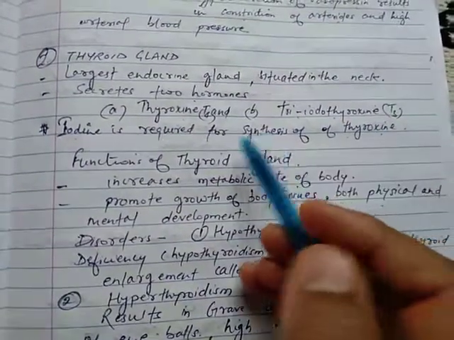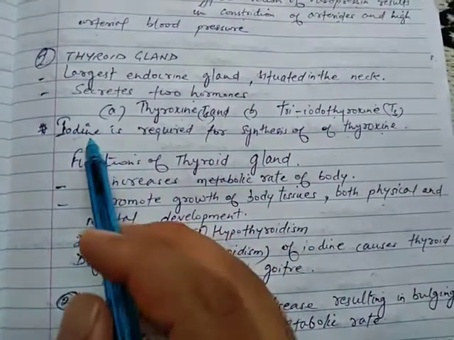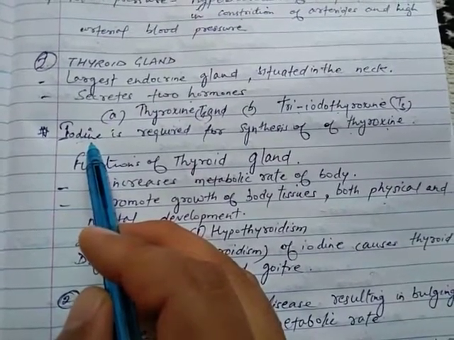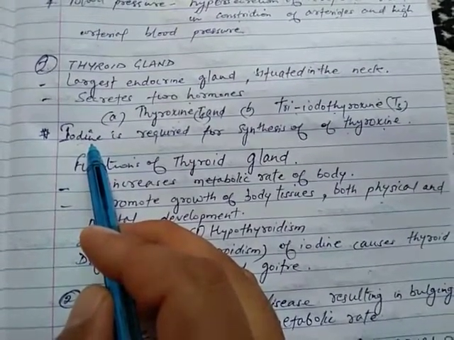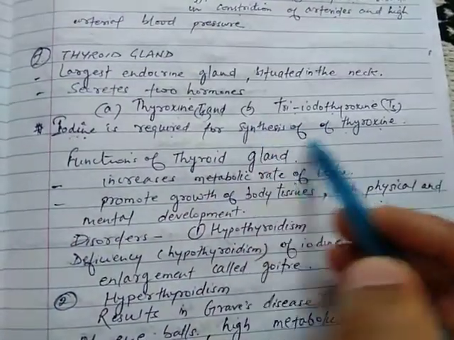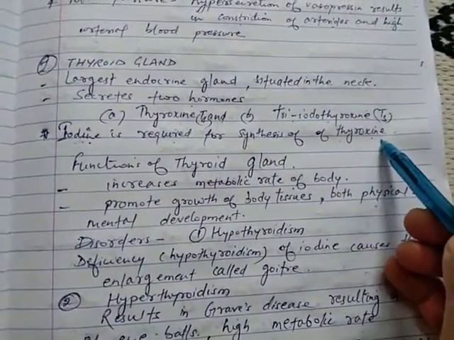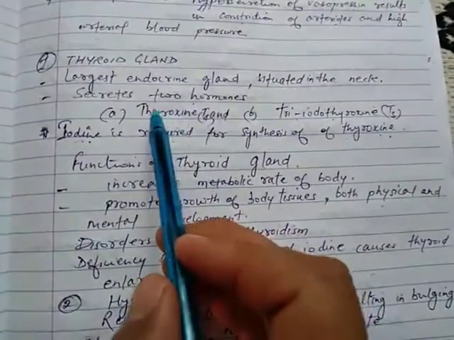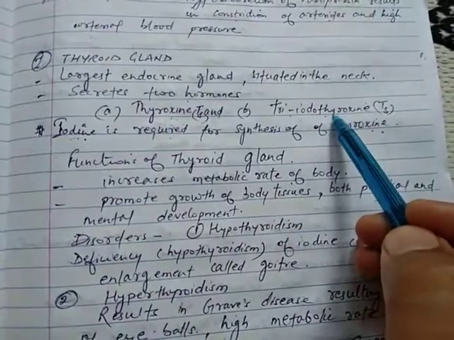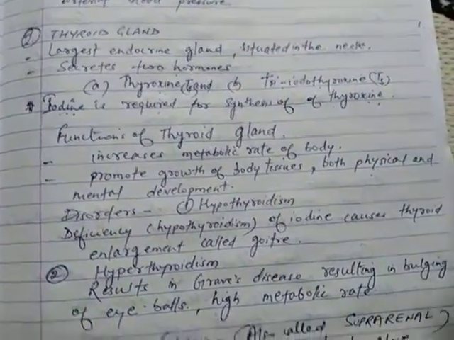So you have seen whenever we have lack of iodine in our food, we suffer from a disease which is known as goiter. So iodine is required for the manufacturing, for the production of thyroxine hormone. So two hormones of thyroid glands are thyroxine T4 and triiodothyronine, that is T3.